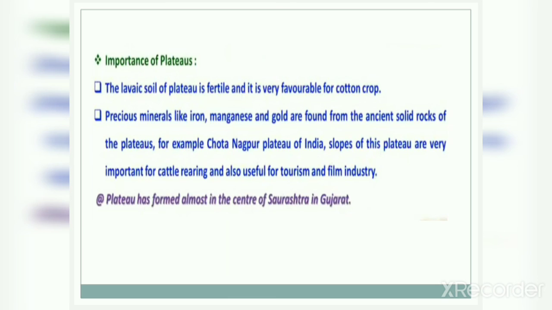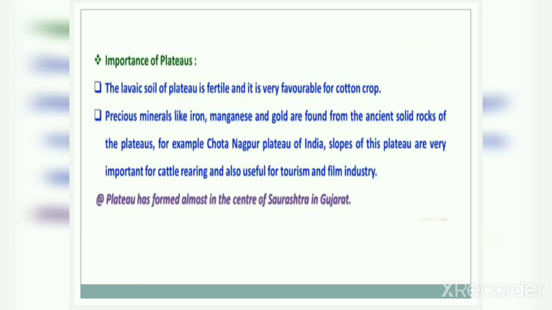Precious minerals like iron, manganese and gold are found from the ancient solid rocks of the plateaus. For example, Chota Nagpur Plateau of India is the best example of it.